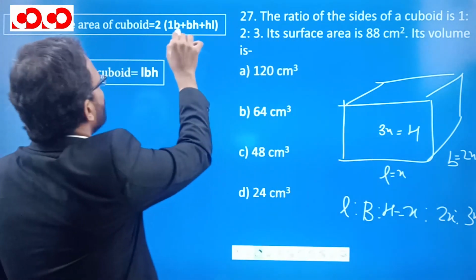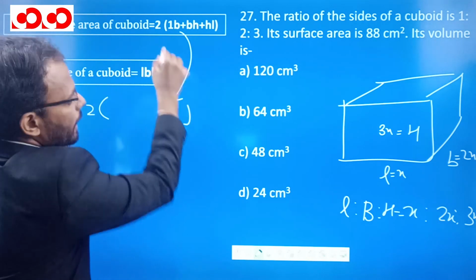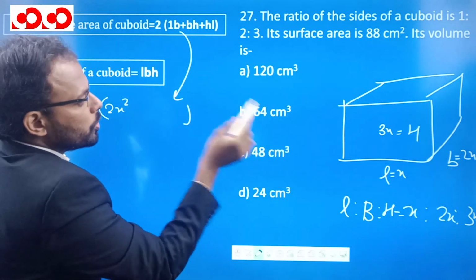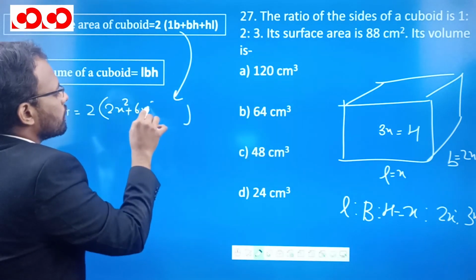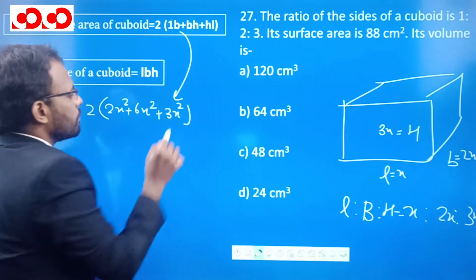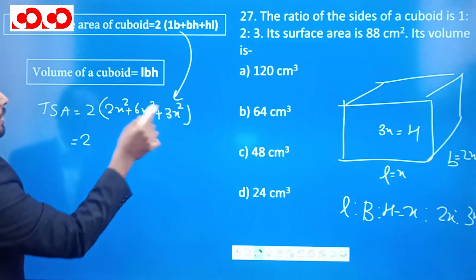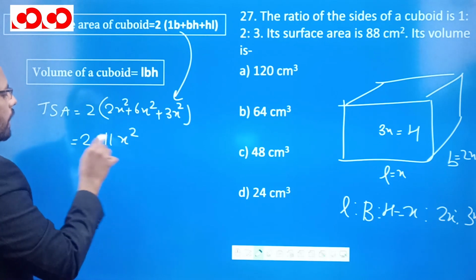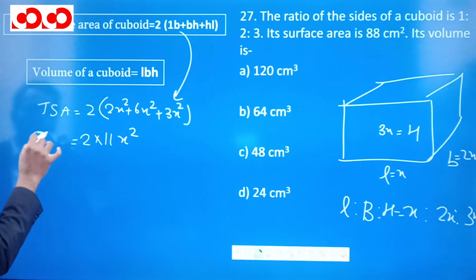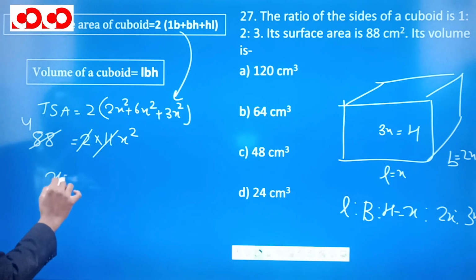So if we put it in this formula, then the total surface area will come out to be 2 into LB. LB is what? x into 2x, which will be 2x square. BH is 2 into 3, which will be equal to 6x square, and H into L will be 3x square. When we add them all, we'll get 2 into 2 plus 6 plus 3 is 11x square. And this is the total surface area, which is given as 88. So let's put over here 88. 2 into 11 is 22. This will cut 4 times. So x is equal to 2.